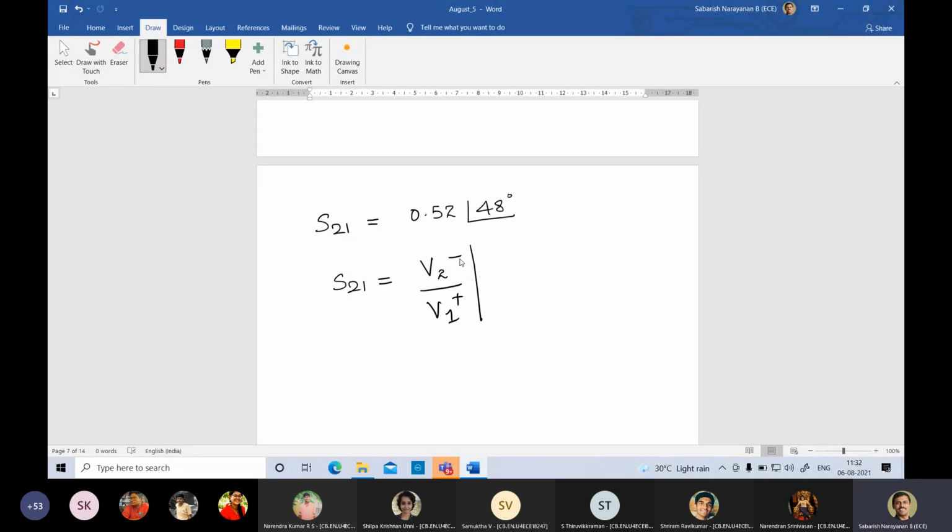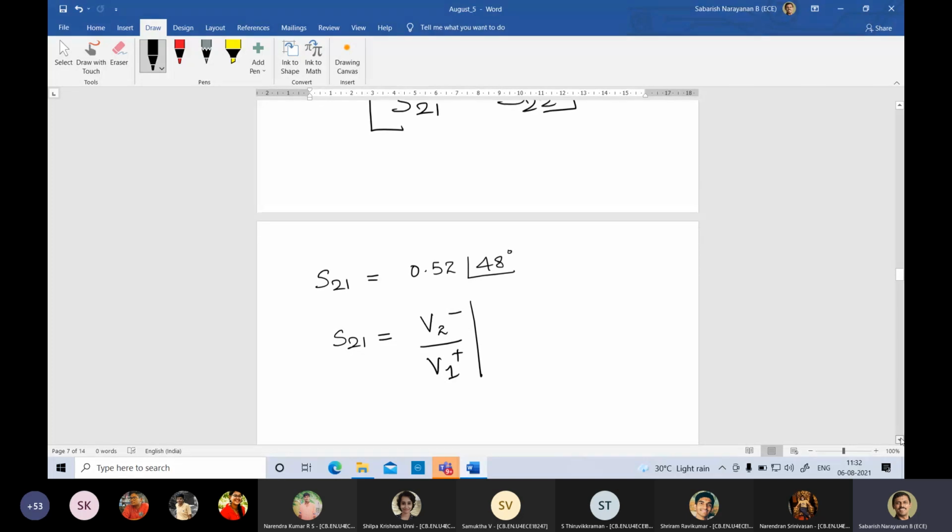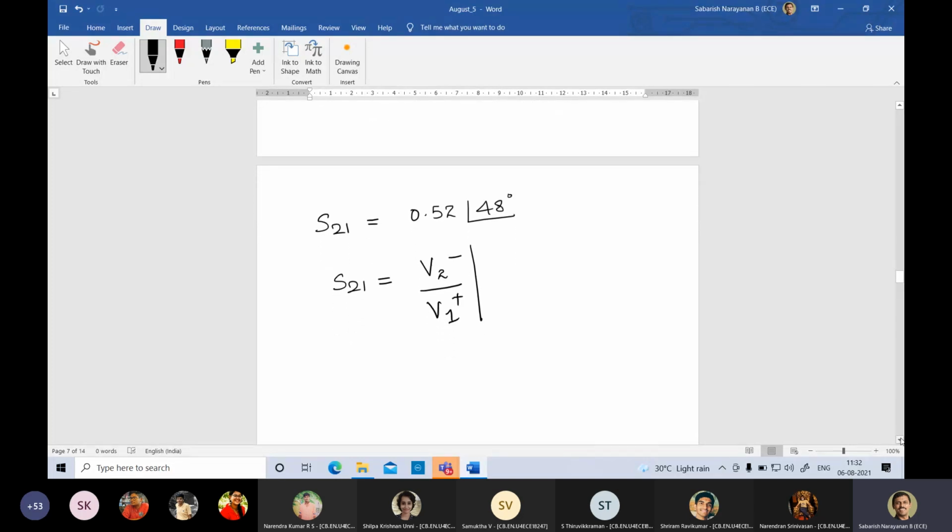Who can come into picture? Rahul? Rahul, come into picture. Yes, sir. Rahul, so I have designed a transmission line on a substrate and I have connected it to the VNA and I am getting S21 as 0.5. Is this transmission line lossy or lossless?